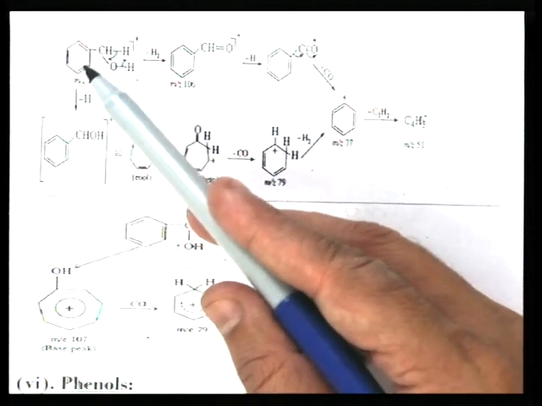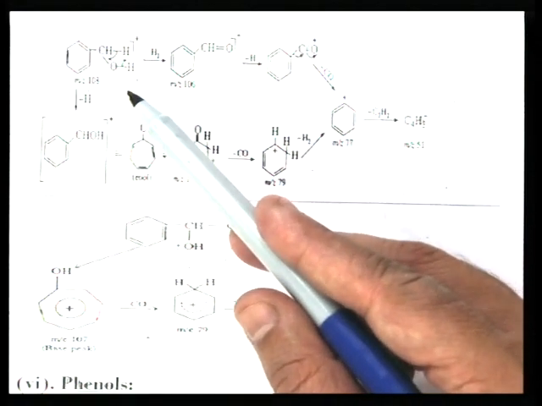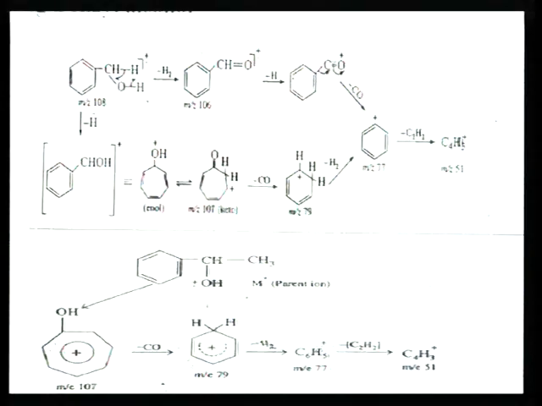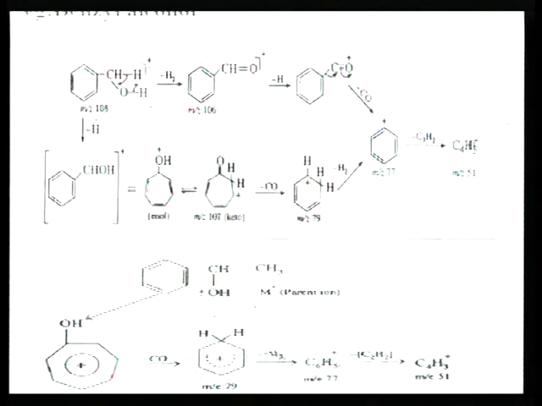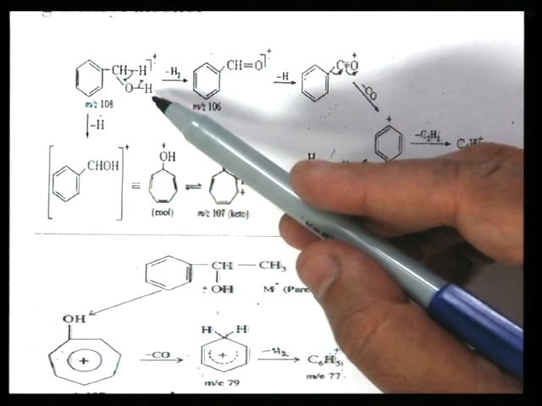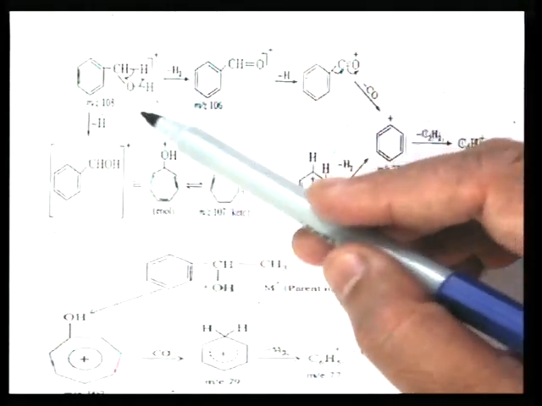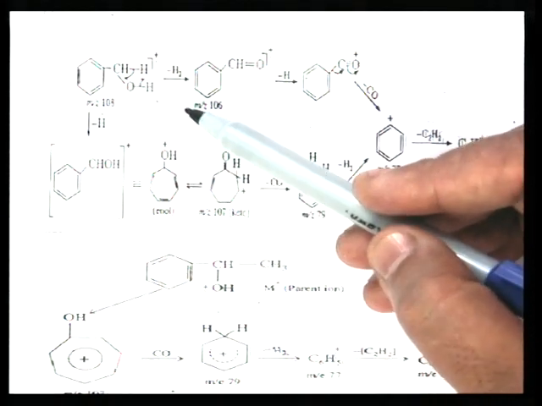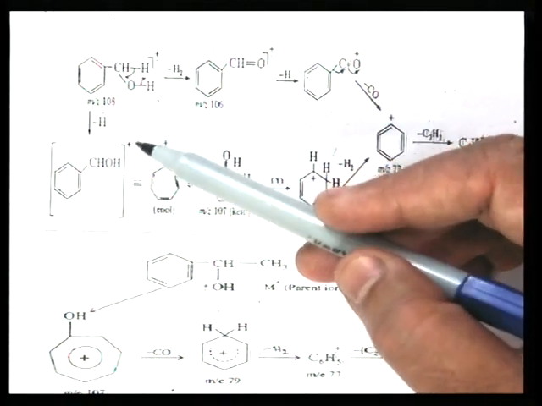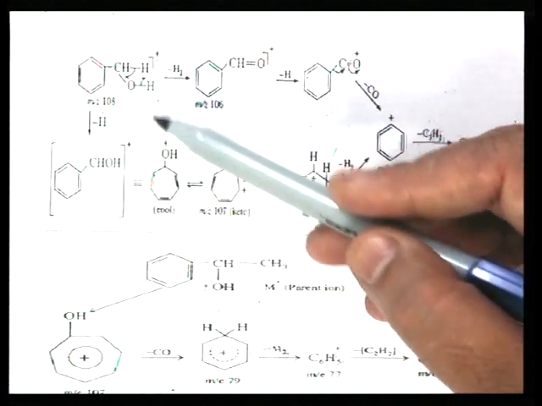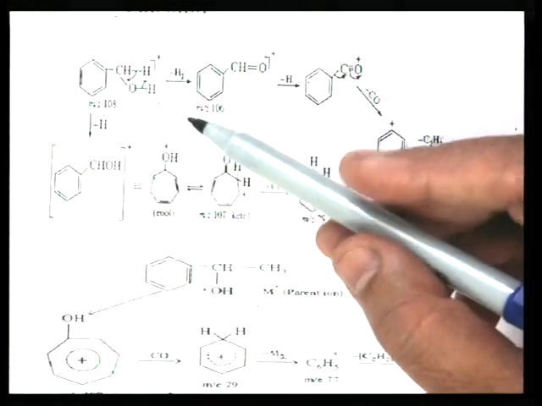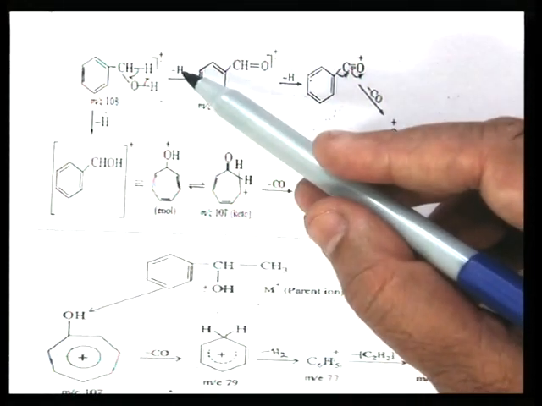So, benzyl alcohol, C6H5CH2OH. First of all, rearrangement is there. It is seen like this. This is the molecular ion of benzyl alcohol. From this CH bond, an H radical is lost, one from the CH2 group and one from the OH group; 2 H radicals are lost, combining with each other to form an H2 molecule.